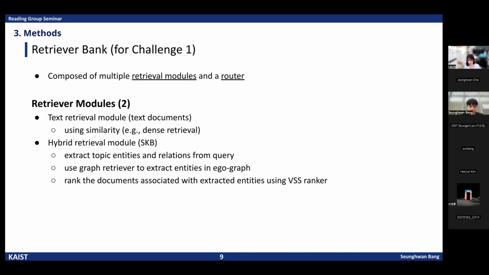The reason they didn't utilize a graph retrieval module alone is that the text retrieval module generally performs higher than the graph retrieval module, so they use only text retrieval and hybrid retrieval.